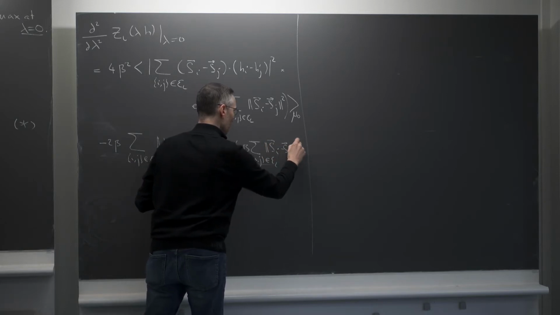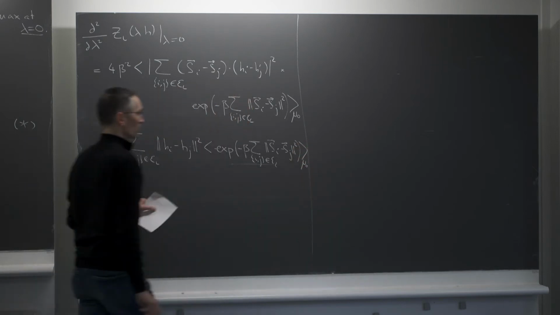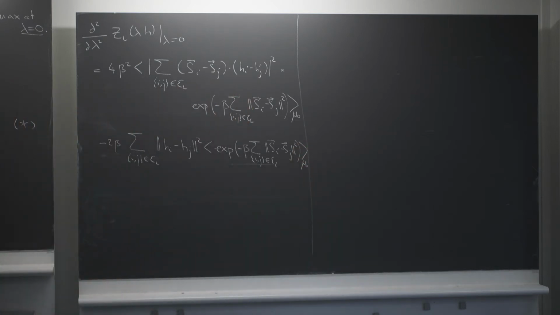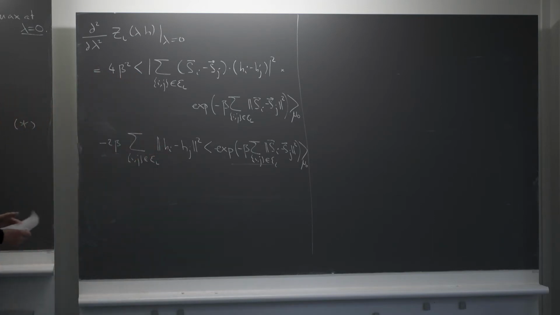And again, the expected value is with respect to the product measure μ0. So it's not a difficult computation. Just compute the derivative, you put lambda equals 0 and you get that.